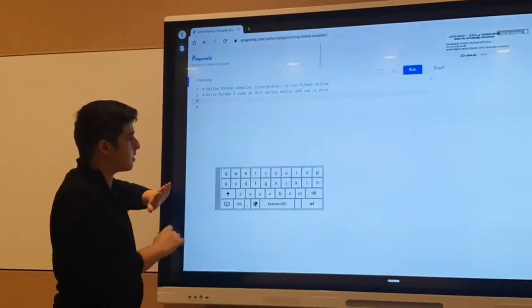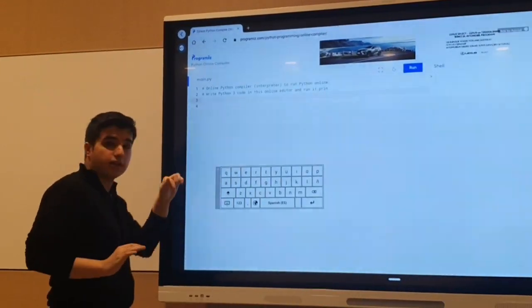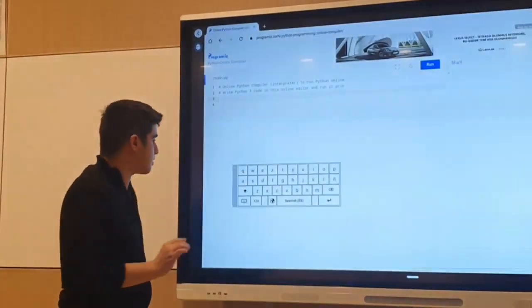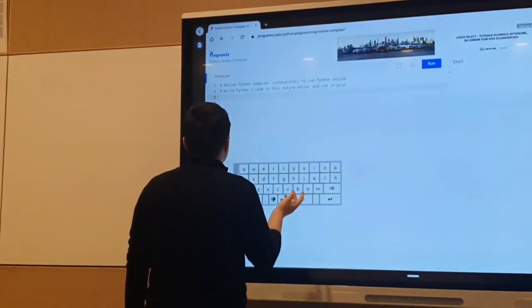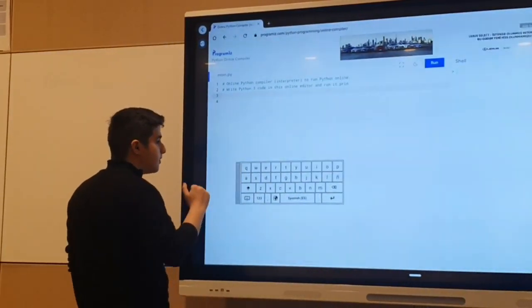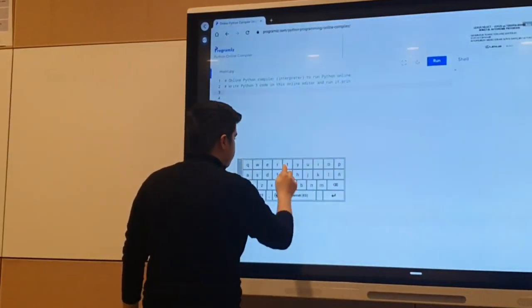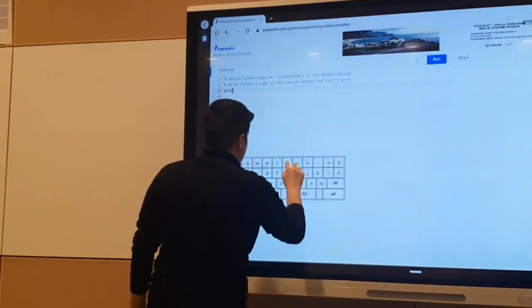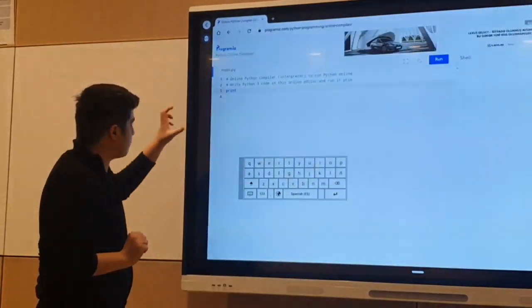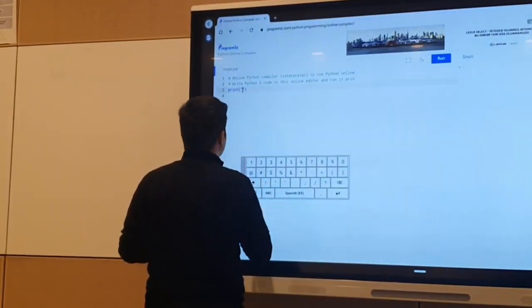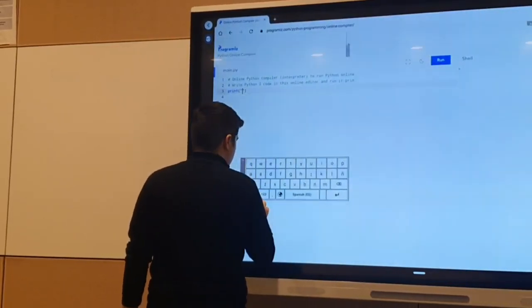The first program starts with writing plain text on the screen. To write the first program in Python, which gives us plain text, we can simply write print. Print is the function in Python which will display our message. So we can put parentheses, and inside the parentheses we can put our code.